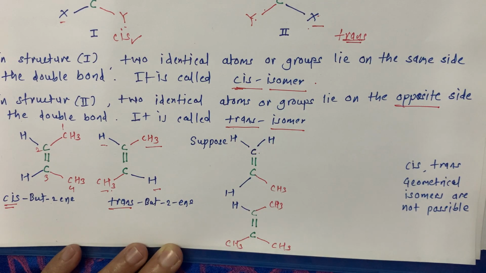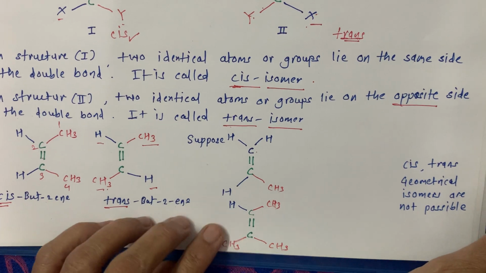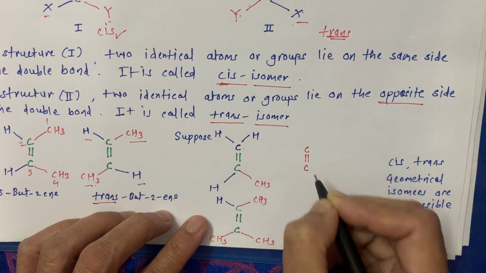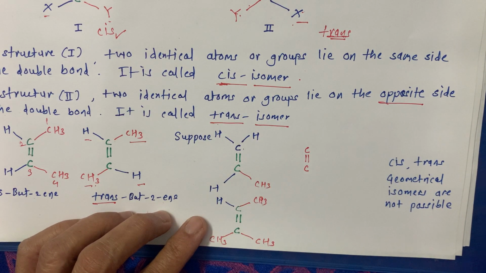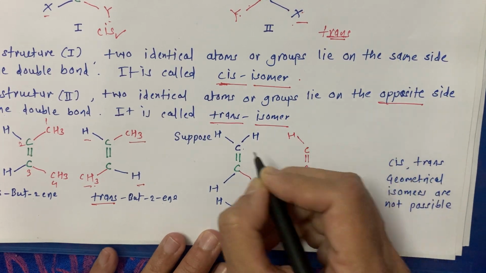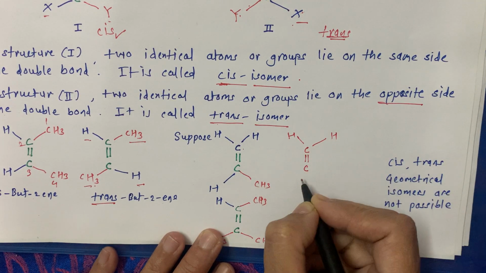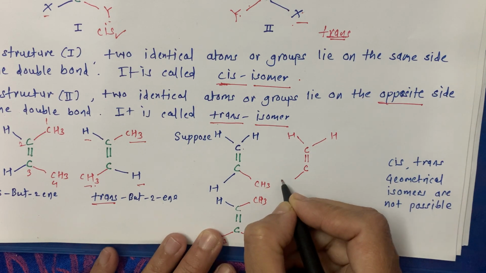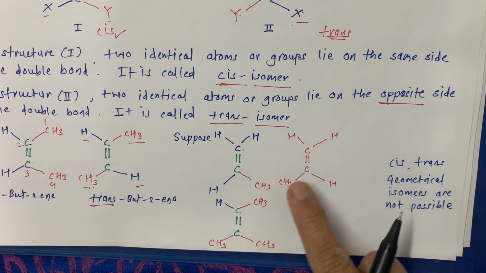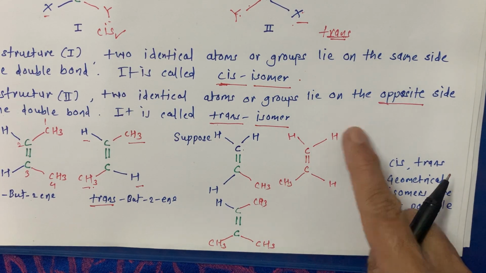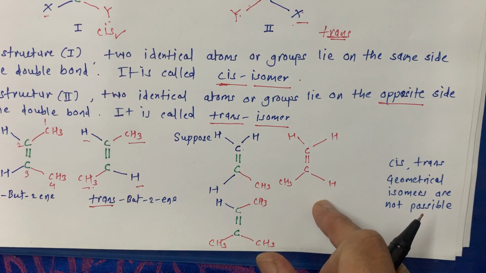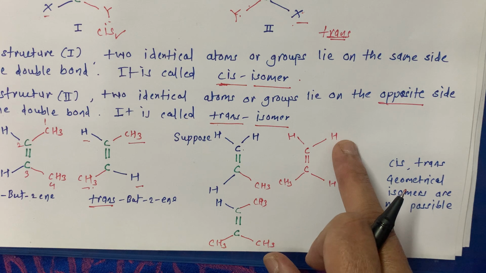Okay, and if you write another structure by shifting the positions, then here it is H, and if you shift again, here it is H. But now you cannot say this is trans, though these H are opposite to each other, because here there is no CH3.